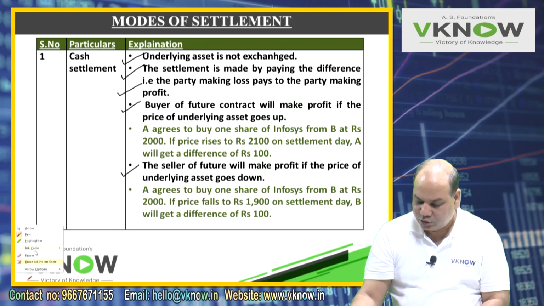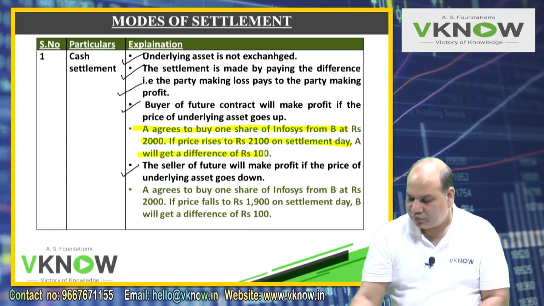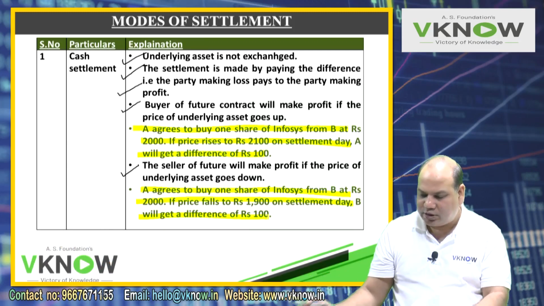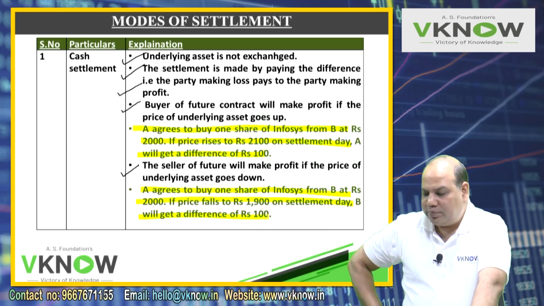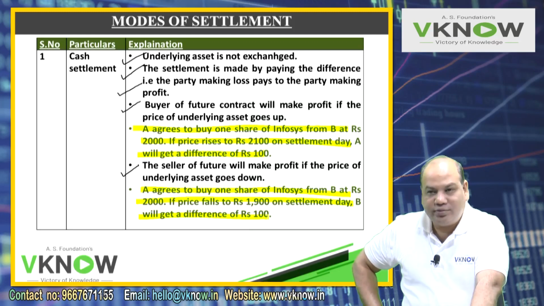So now you have to write in your book an example of cash settlement, 2 examples, and after this we are going to solve some questions where the same example will appear. So write down the example. In your notebook, if you write, it's okay. Chapter name, then modes of settlement of future contract. 1. Cash settlement. Example 1.